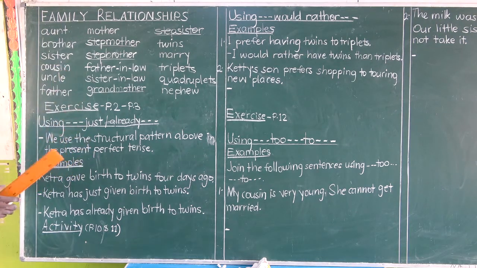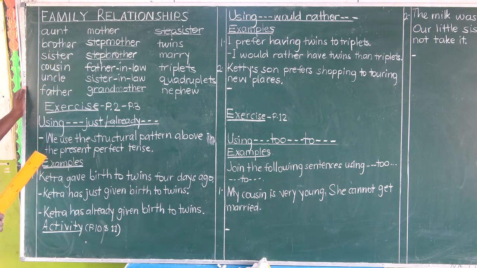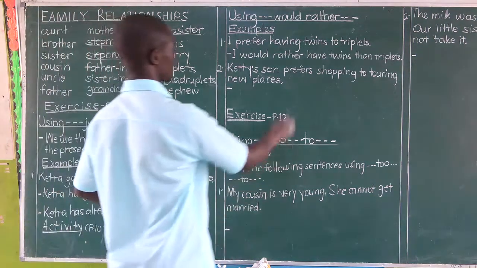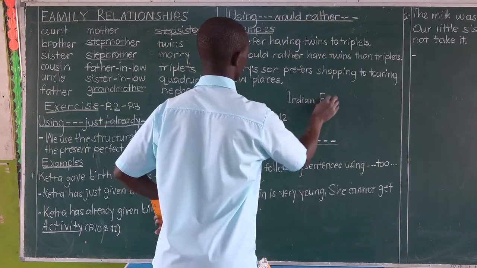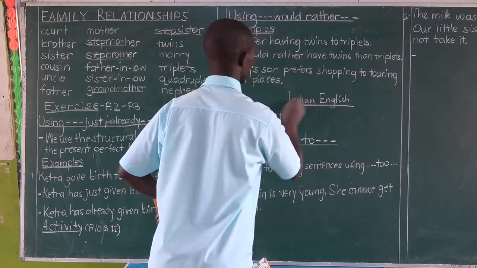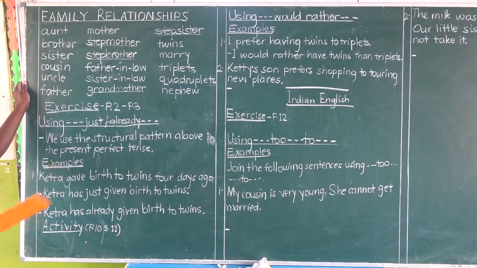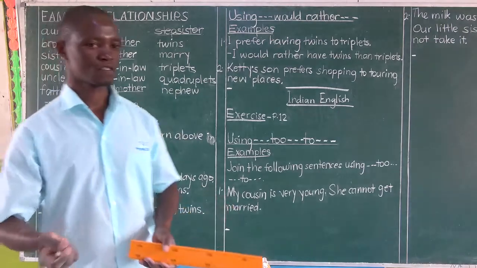Then a cousin is a child of your aunt or your uncle. There's no word like cousin sister or cousin brother. If it is there, it is commonly used in a different country, and that is India. So you discover cousin brother is Indian English. If it is pure English, you don't talk about a cousin brother, you talk about a cousin. That's why we say a cousin is a child of your aunt. A child of your aunt is a cousin. Again, a cousin is a child of your uncle.